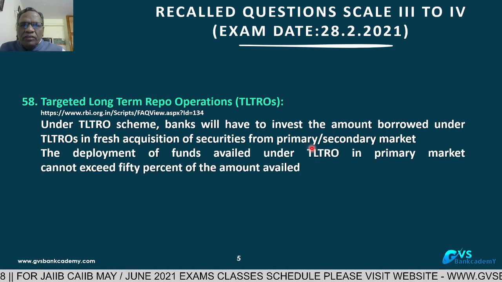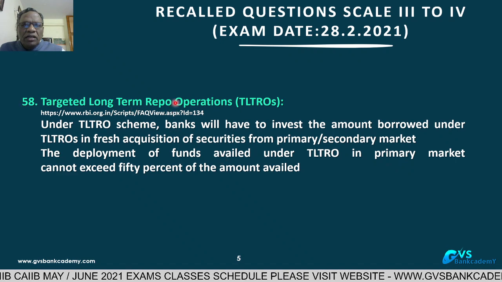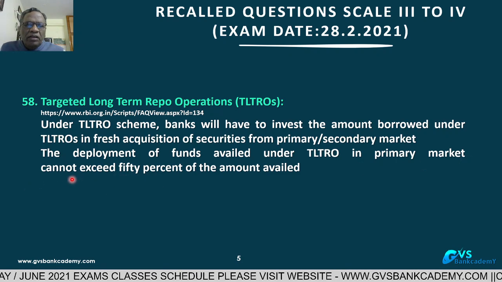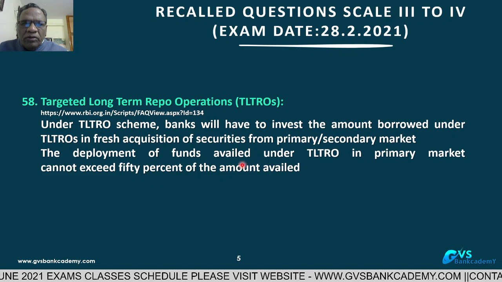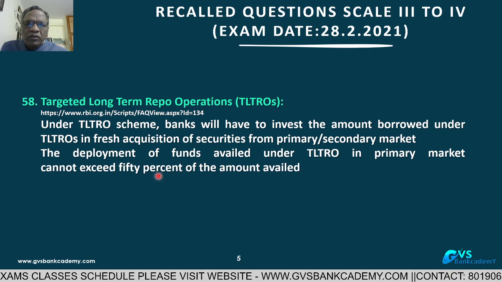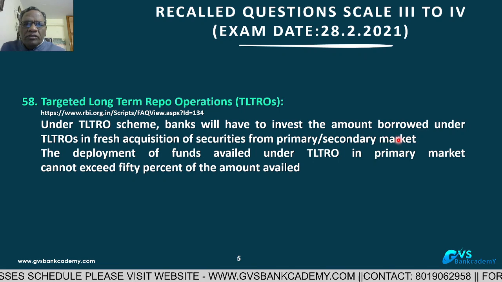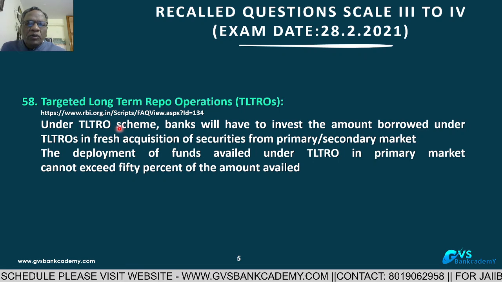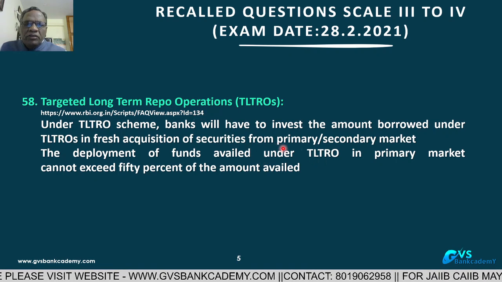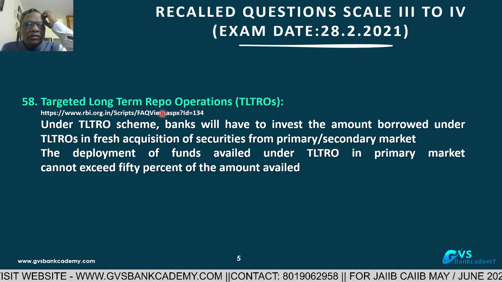How much they have to invest in the primary market? That is the question. The deployment of funds availed under targeted long-term repo operations in the primary market cannot exceed 50% of the borrowed amount. So 50% of the amount they have to invest in primary issues, and the remaining amount in the secondary market. The question is how much they can invest in primary market issues: not exceeding 50% of the borrowed amount. This is the RBI scheme.